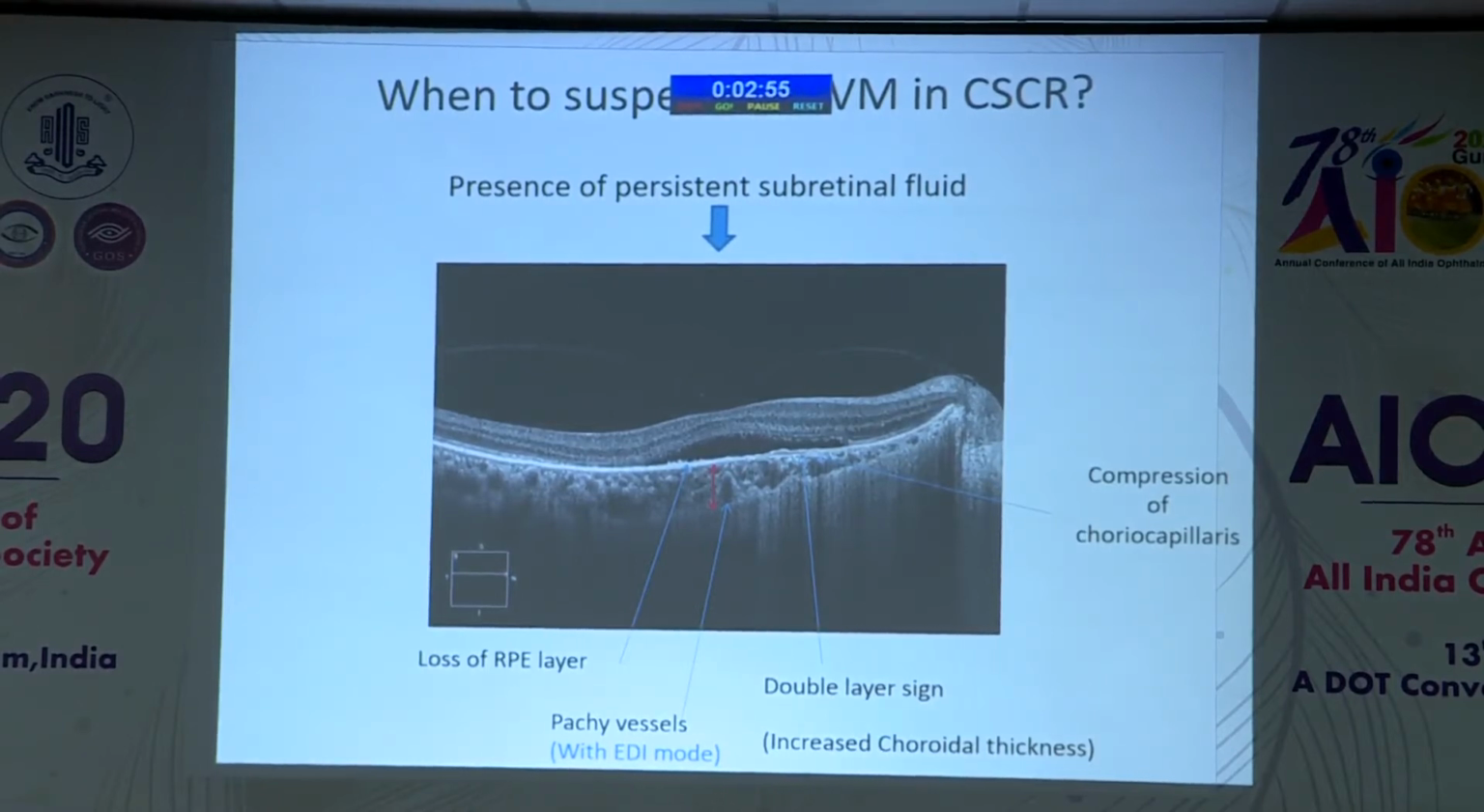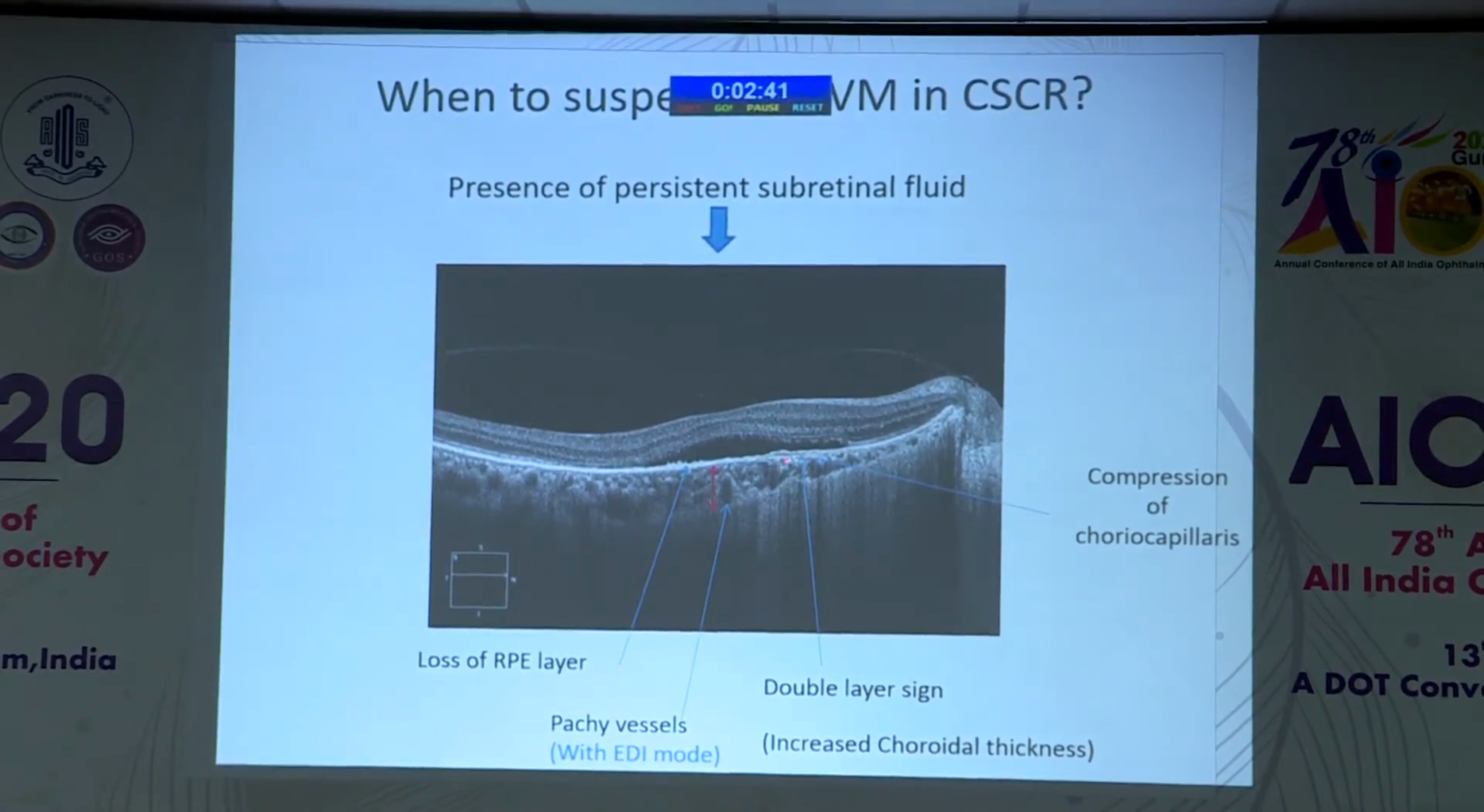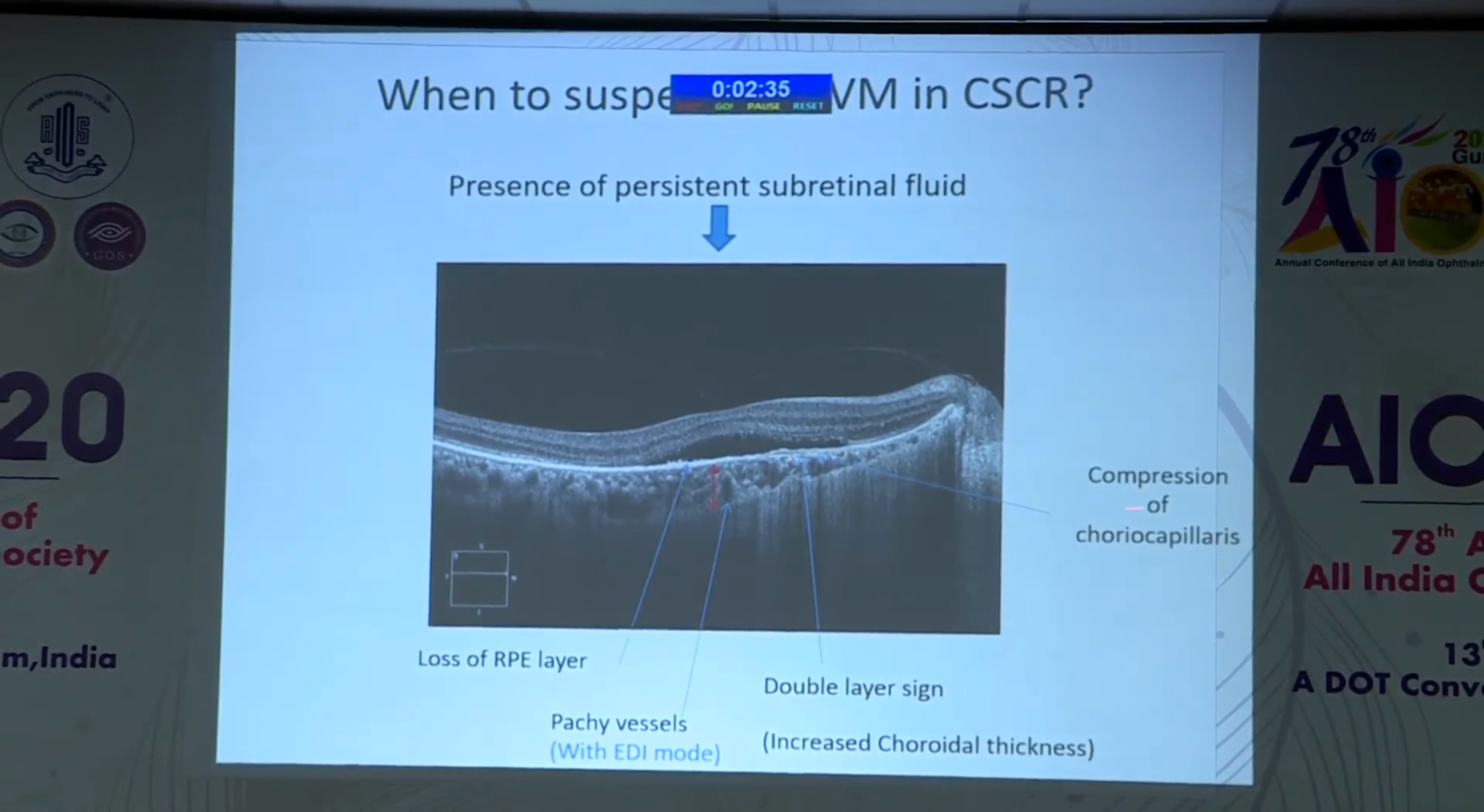So when do we suspect a CNVM? This is the prime question here. If you see a patient of CSR, look for the EDI OCT findings: dilated choroidal vessels and loss of the RPE layer. Then important is compression of the choriocapillaries. You can see here, just below the area of PED, or in the double layer sign which I'm going to describe next, an area of compression of the choriocapillaries.